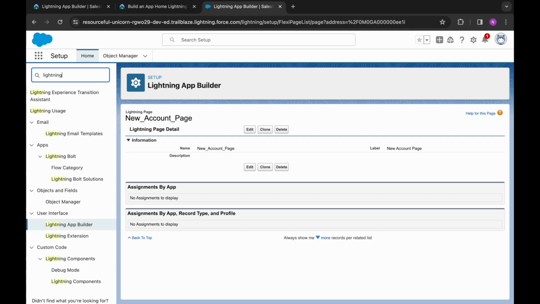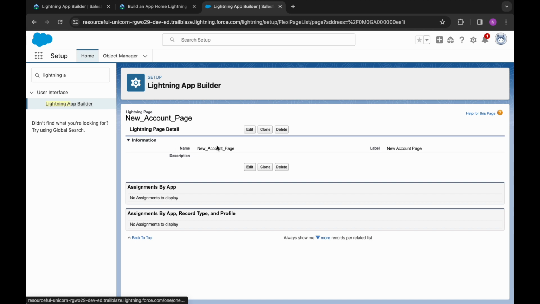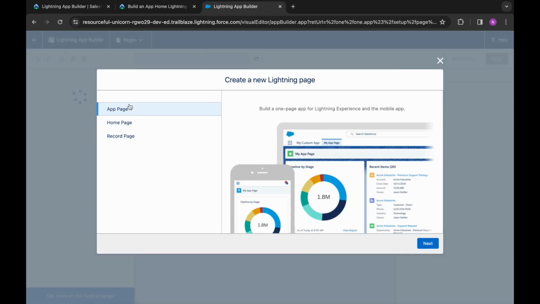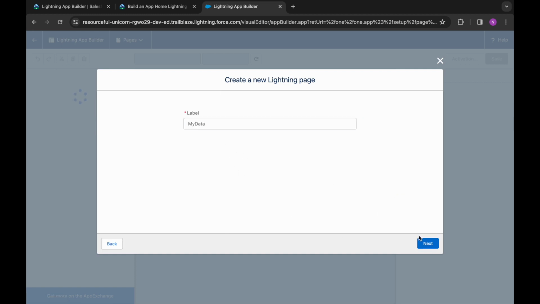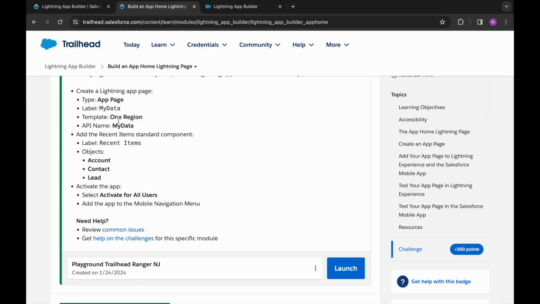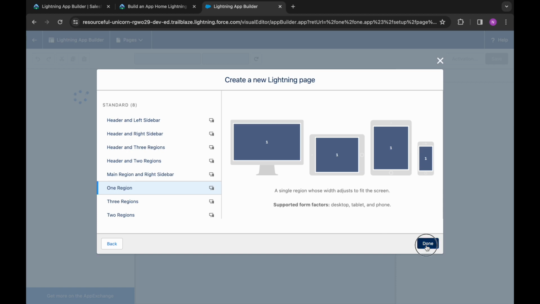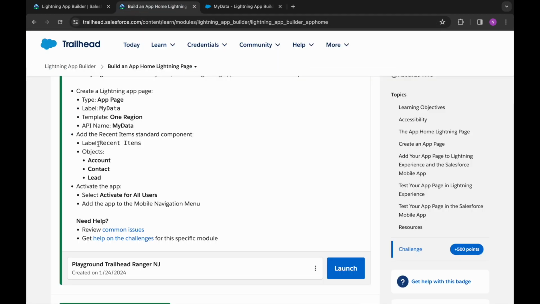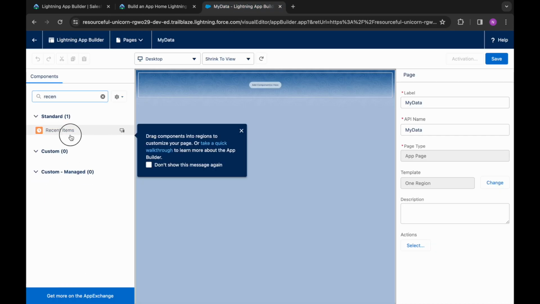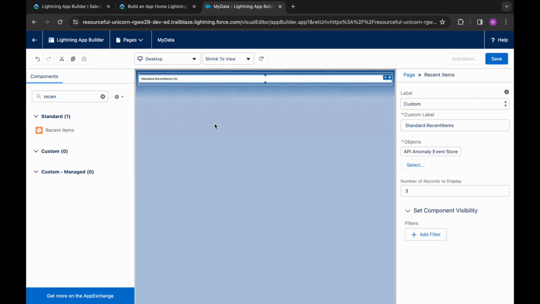We'll search for lightning app builder again and then click on new. We'll click on app page, label is my data. One region is the template and API name should be this. We'll click on done. Now we need to add the recent items standard component. So we will search for it. We will drag and drop it here.